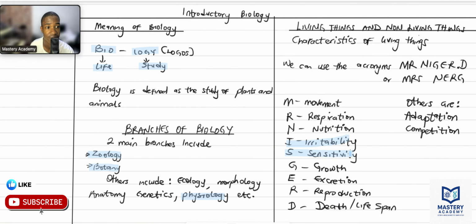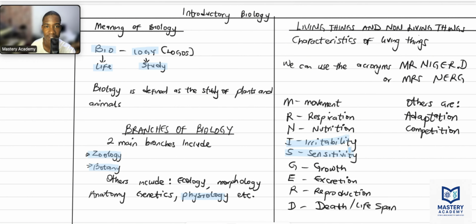Now, sensitivity and irritability. We have those two. They mean how living things respond to stimuli. Let me give an example. I don't know if you have seen this plant called the sunflower. Sunflower takes the direction of the sun. So these are plants that are sensitive to their environment. They respond to stimuli. Stimuli can be touch, can be light, can be gravity.